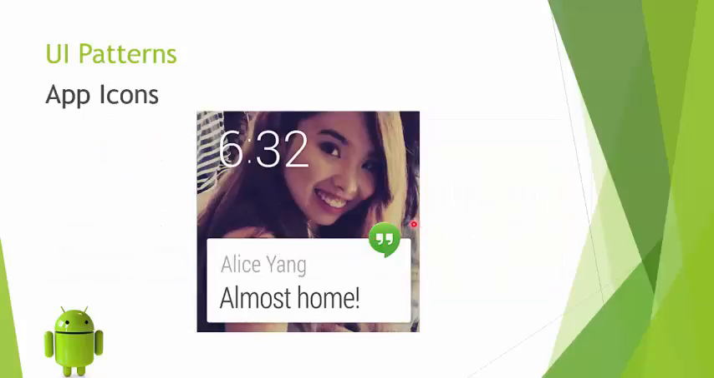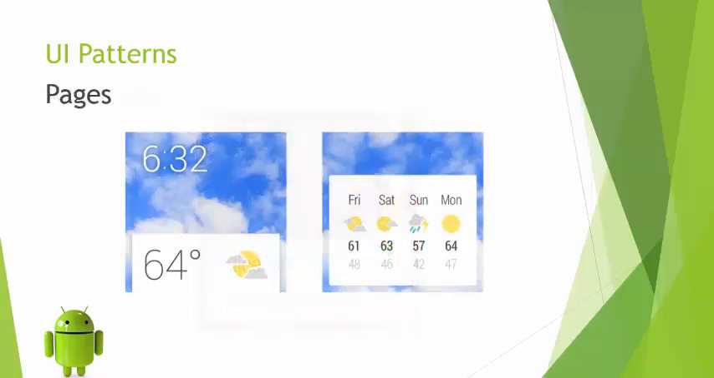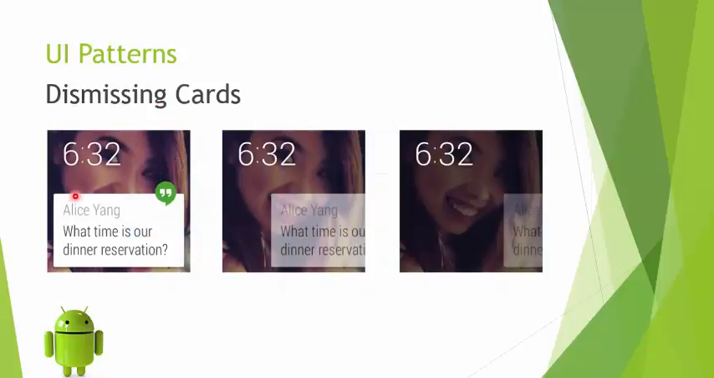Next is app icons. Now, although it is not mandatory to add icons to cards, it is advisable to do so since it indicates the source of the card. And app icons are generally found in an overhanging position at the top right edge of the card. Additional information about a card can be spread over pages to avoid cramming of information on one card. Dismissing cards, for that the UI pattern is that you use a swipe to dismiss cards. So you have to swipe from left to right to dismiss a card as shown in this figure.